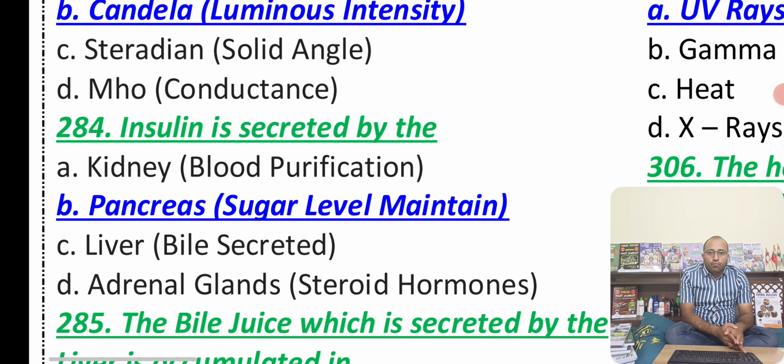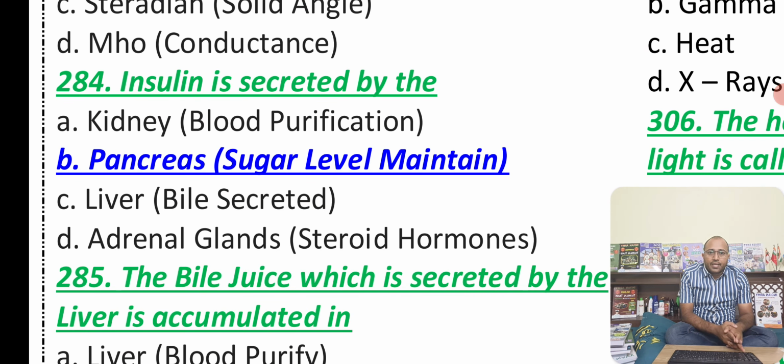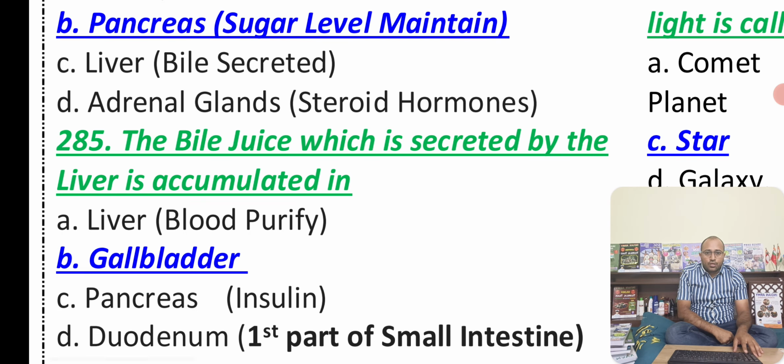Now we have insulin, which is secreted by the pancreas, because if it is not secreted by the pancreas, automatically the sugar level gets high. So that is the main function of pancreas. It maintains sugar level, and blood purification is done in the kidneys. Normally bile is secreted by the liver, and liver also helps in cleaning the blood. When it comes to the adrenal glands, you can see on top of the kidneys you will find adrenal glands, which are also known for steroid hormones.